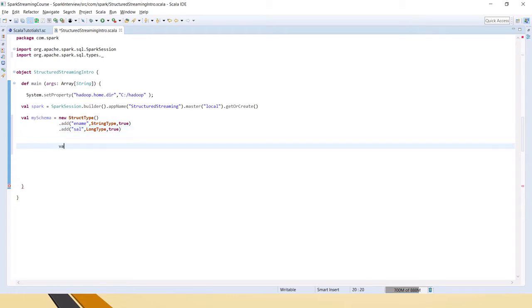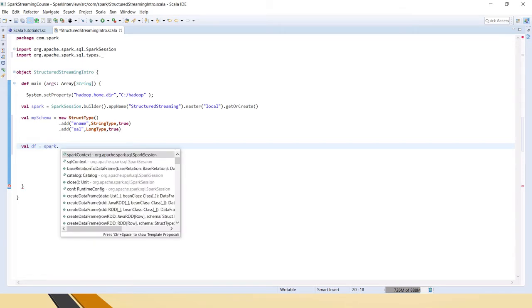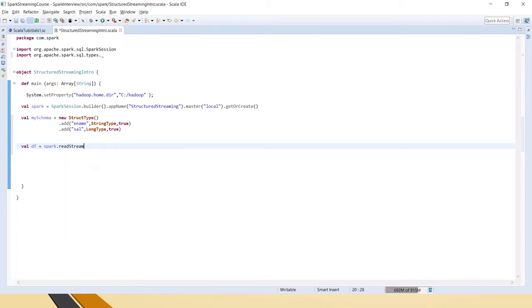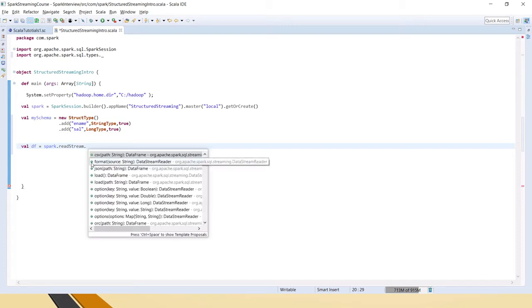Now create a data frame. Hope you remember we used to do spark.read.format. It's the similar way, but here instead of read we will take readStream. That's the only difference while reading a file. As we are dealing with the CSV format itself, I am not giving a format of CSV, I'll directly use that.